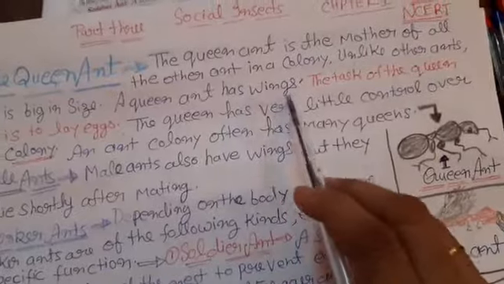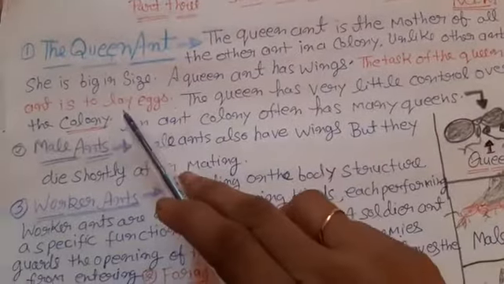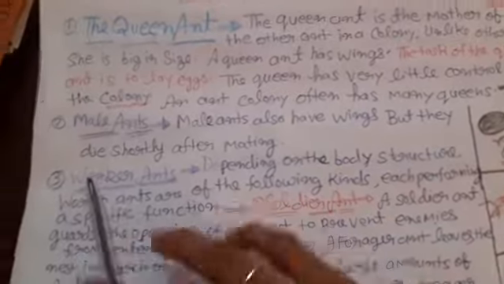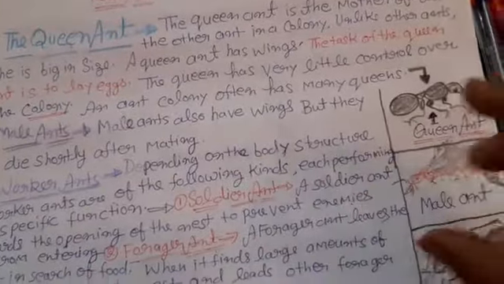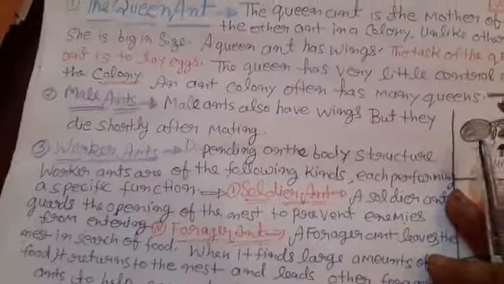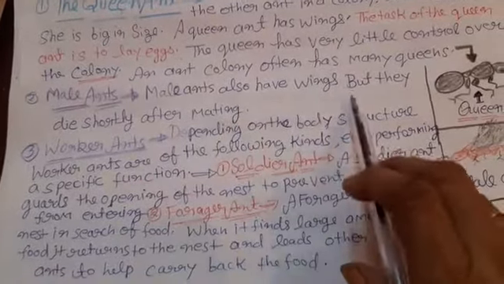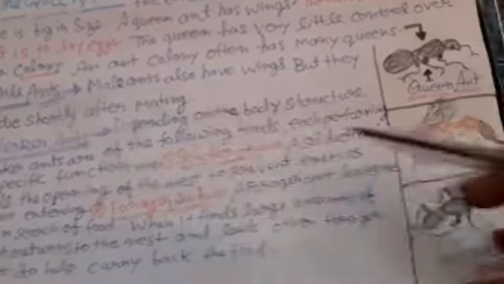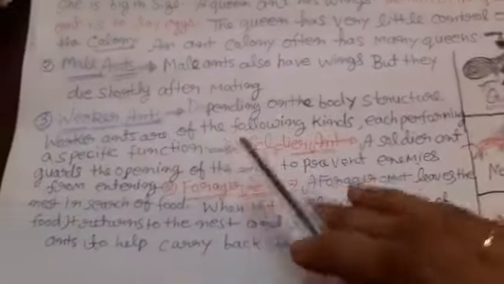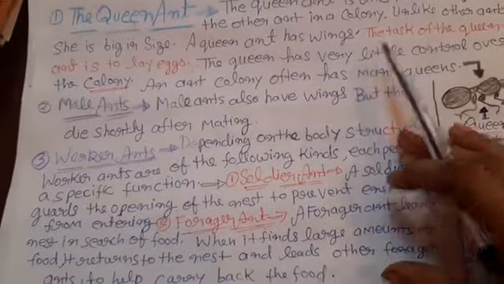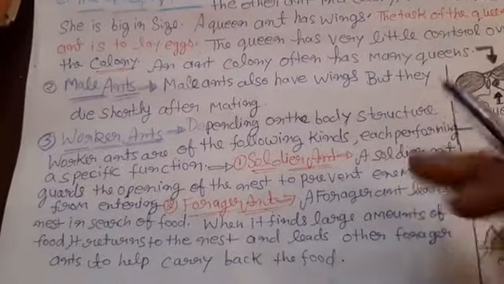A queen ant has wings. The task of the queen ant is to lay eggs. The queen has very little control over the colony, and an ant colony often has many queens. And coming to the male ant: male ants also have wings, but they die shortly after mating. This is a male ant. Its function is only to mate with the queen ant and then die afterward.